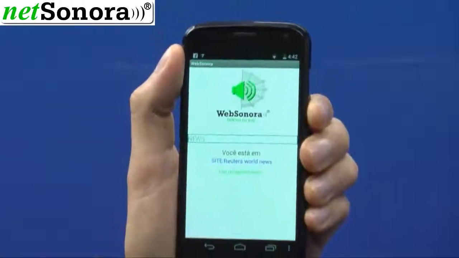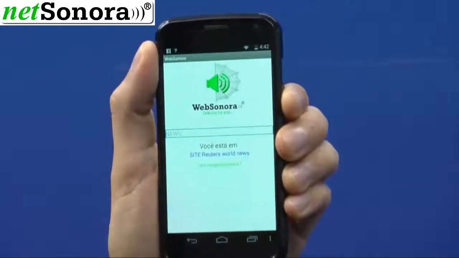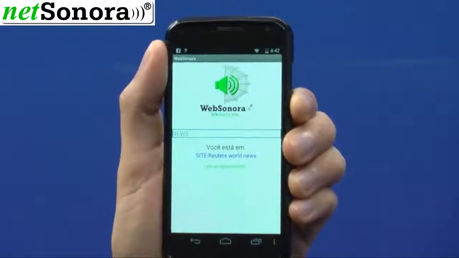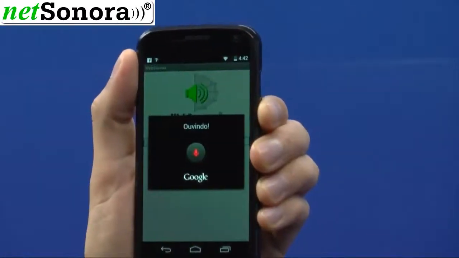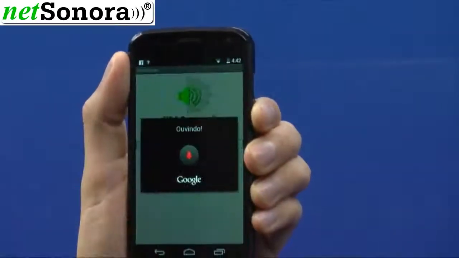Also within the sound site, users can search by any content. For example, imagine that we want to search by the subject war. War. Search.